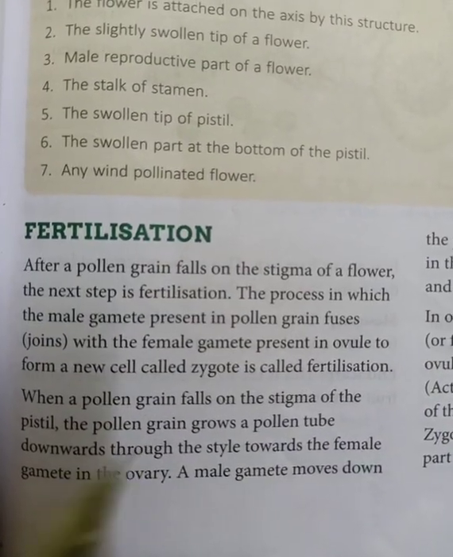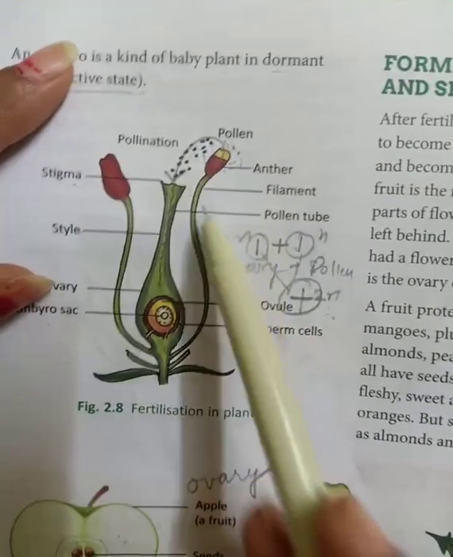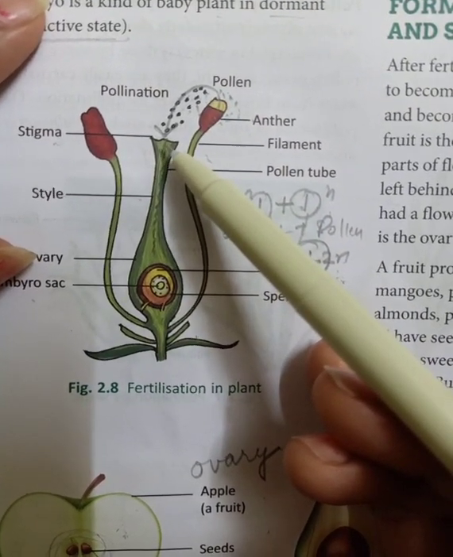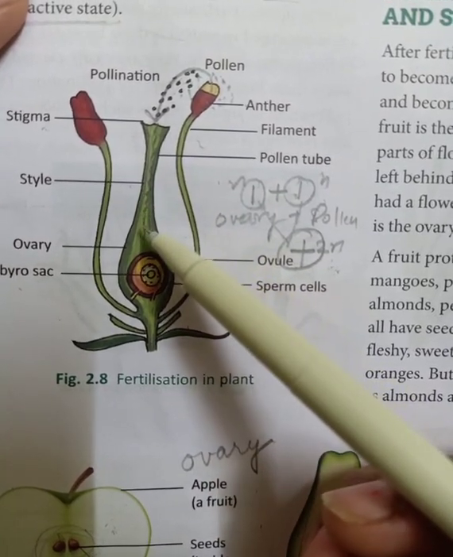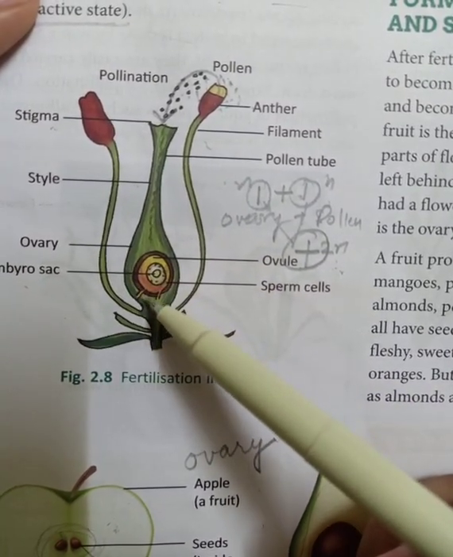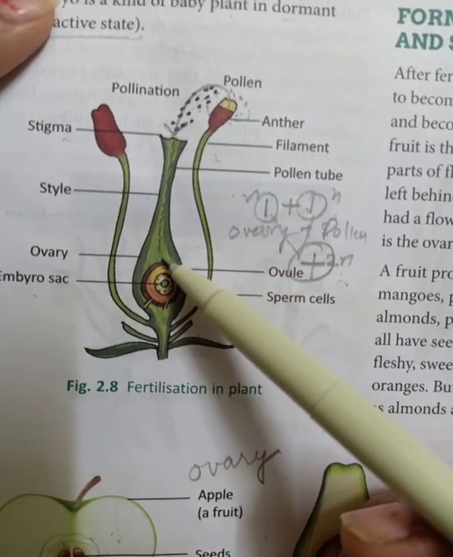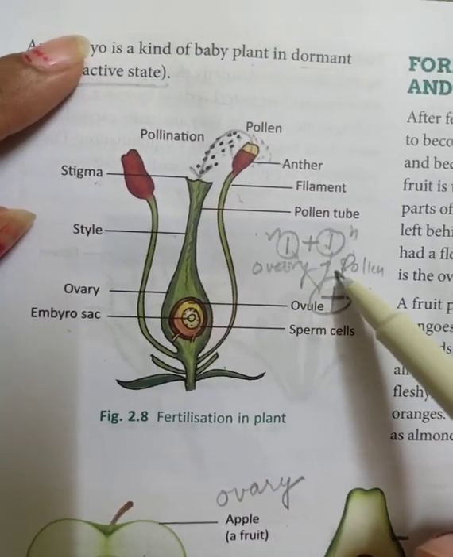In fertilization we had discussed that from the stamen the pollen grain comes and sticks with the stigma of the carpel, and then they form a pipe-like structure that is called the style, and through that style the pollen grains enter inside the ovary.